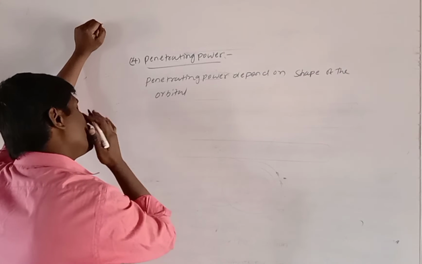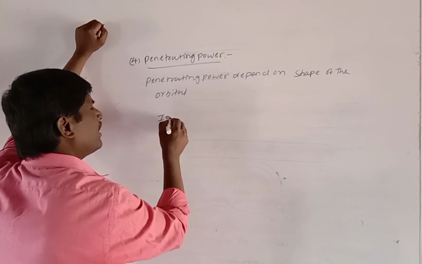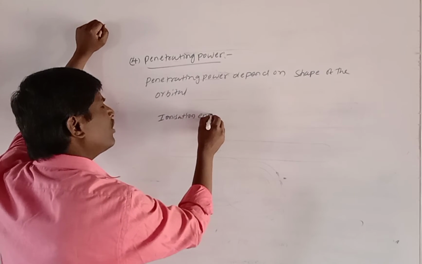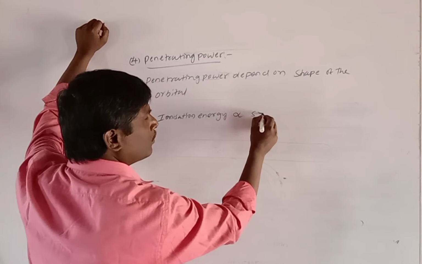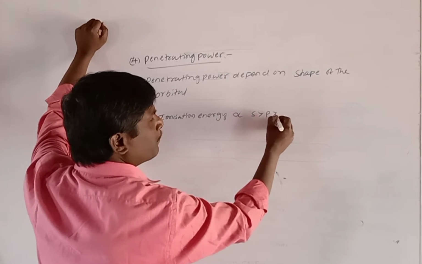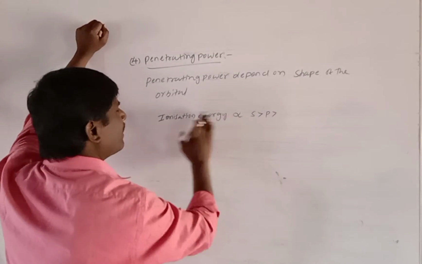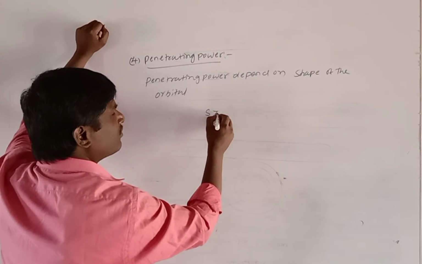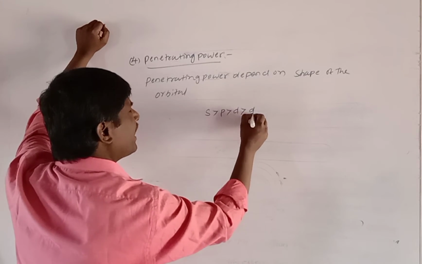Ionization energy is directly proportional to penetrating power. Simply we write here: penetrating power depends upon the shape of the orbital. S orbital is greater than p orbital is greater than d orbital.